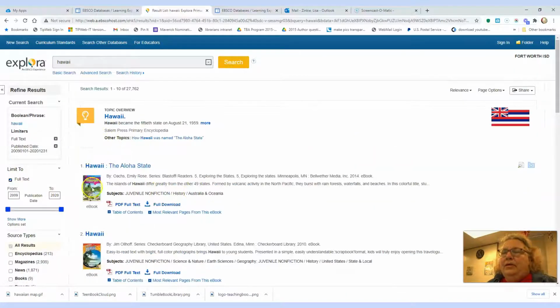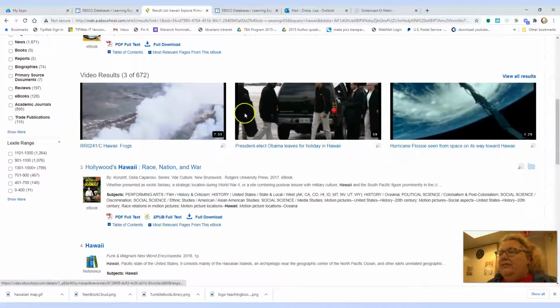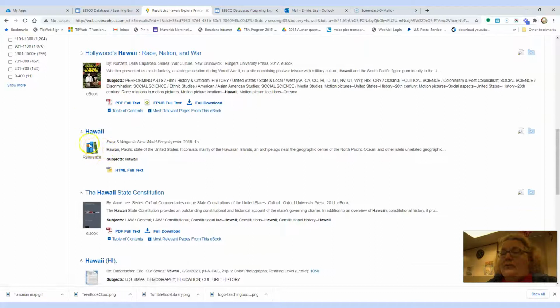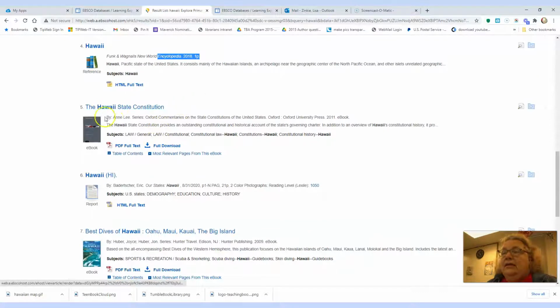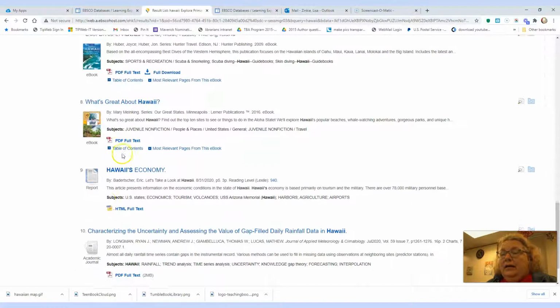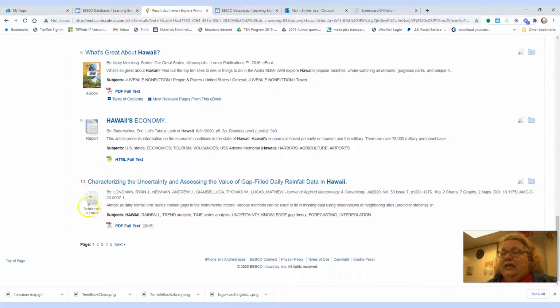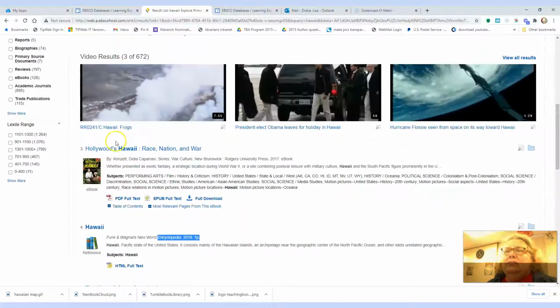So now we have ebooks. We have videos available. We have more ebooks. We have a reference, which is an encyclopedia from 2018. The Hawaii State Constitution, an ebook. We have a report from Hawaii. And so all these different things. Here's an academic journal.